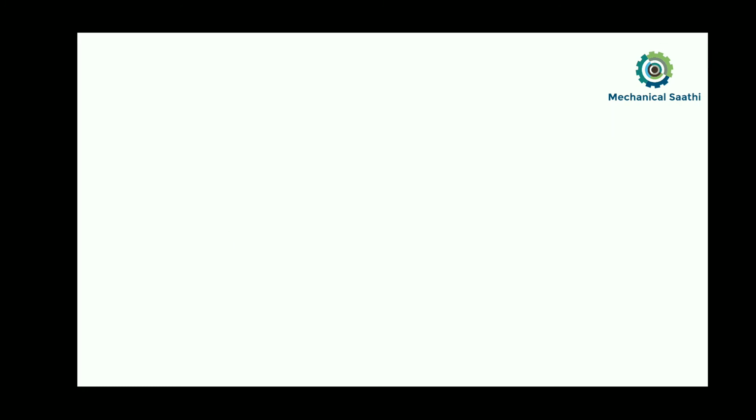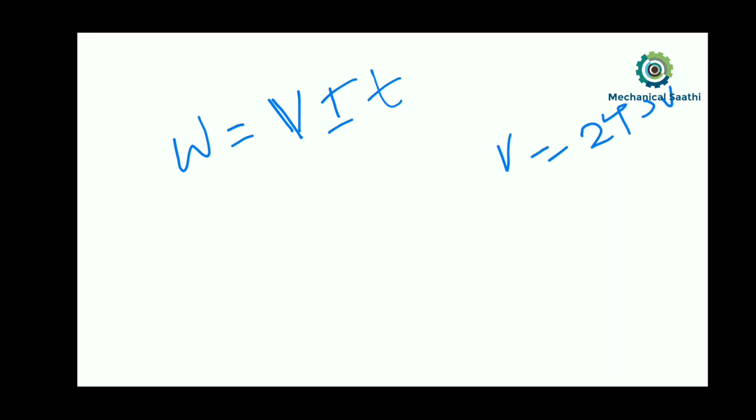So W we need to calculate, the electrical work, and we can calculate it like this: W equals V I T. The multiplication of V I T will give us the electrical work. Voltage is given as 240 volt, and time is given as 1 hour.